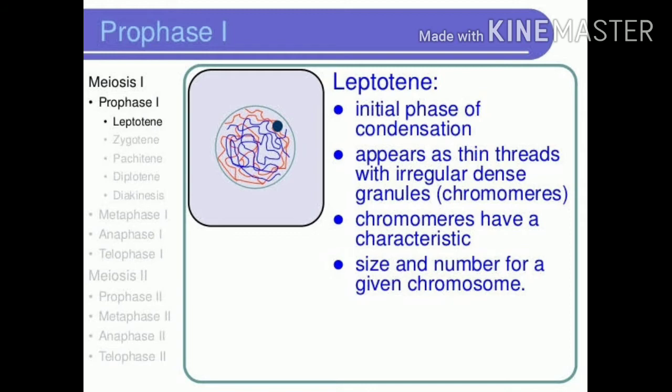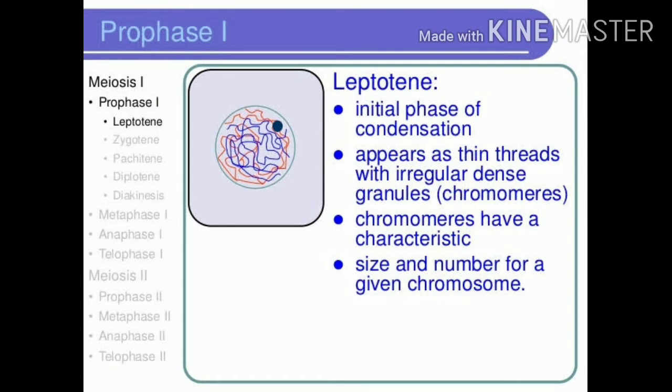I told you already. Here the chromosomes which were coiled are now uncoiled. The threads are separated individually into small bits, and they are arranged in a specific orientation inside the nucleus.